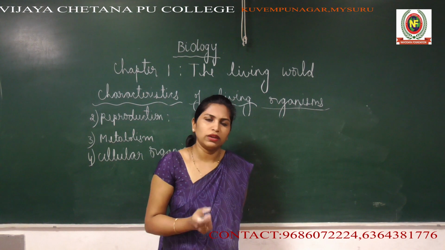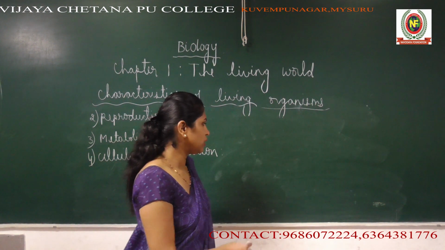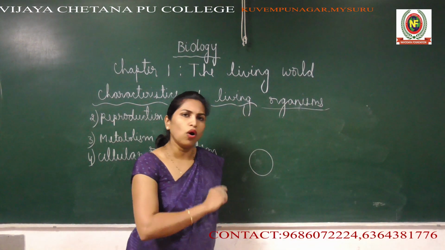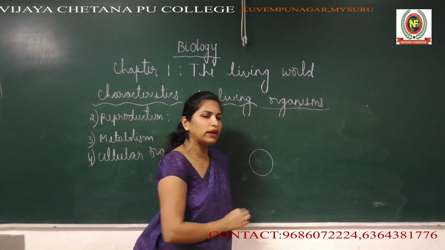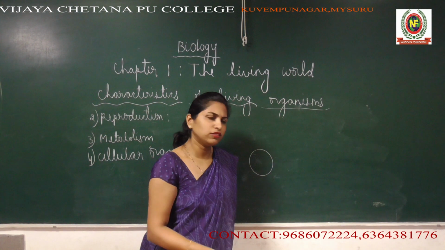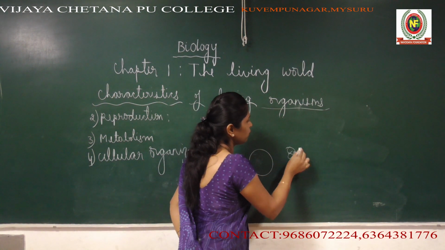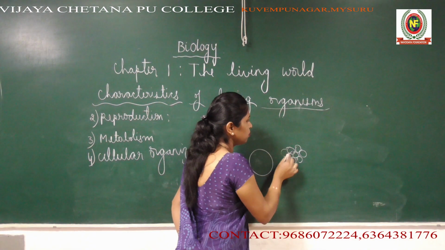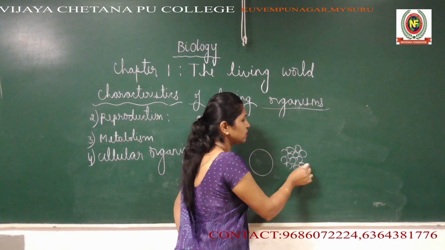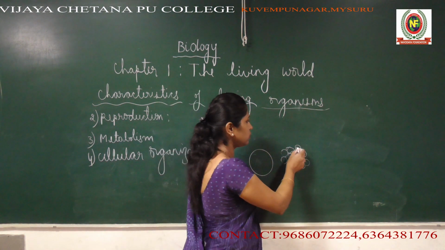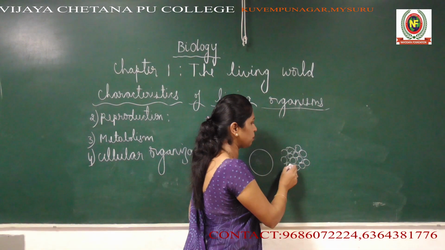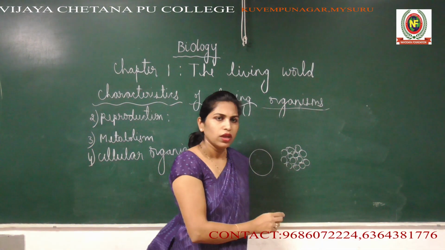So what is the difference? In a unicellular organism, there is only one cell, so all the body functions are carried out by this one cell. Whereas in multicellular organisms, we have millions and millions of cells in our body. In the diagram, every circle represents a cell.